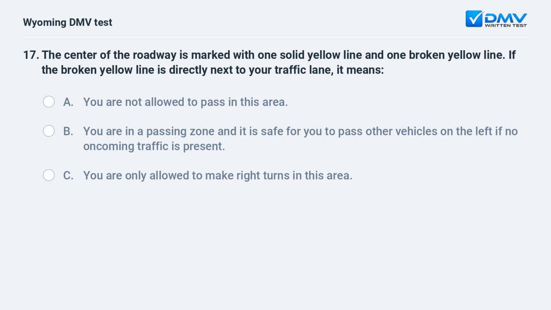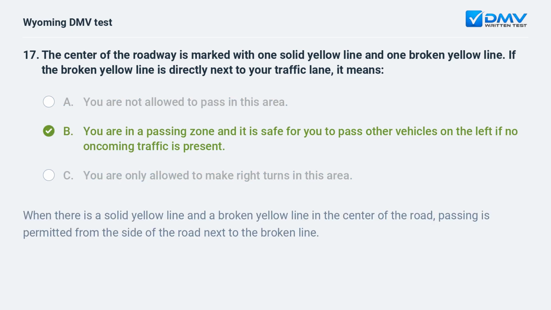The center of the roadway is marked with one solid yellow line and one broken yellow line. If the broken yellow line is directly next to your traffic lane, it means A. You are not allowed to pass in this area. B. You are in a passing zone and it is safe for you to pass other vehicles on the left if no oncoming traffic is present. C. You are only allowed to make right turns in this area.